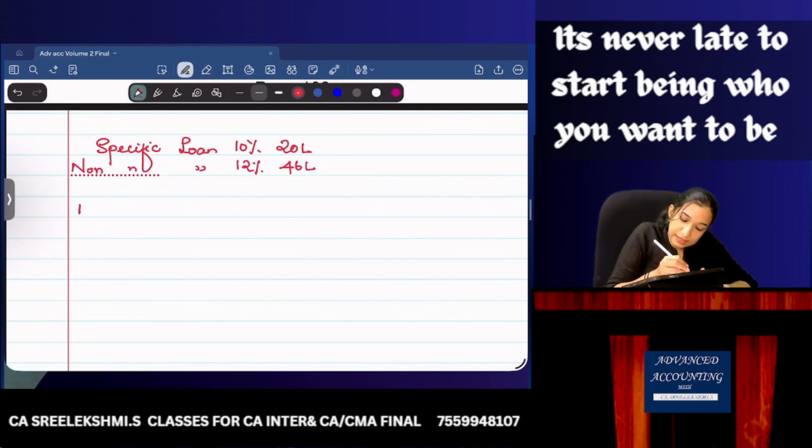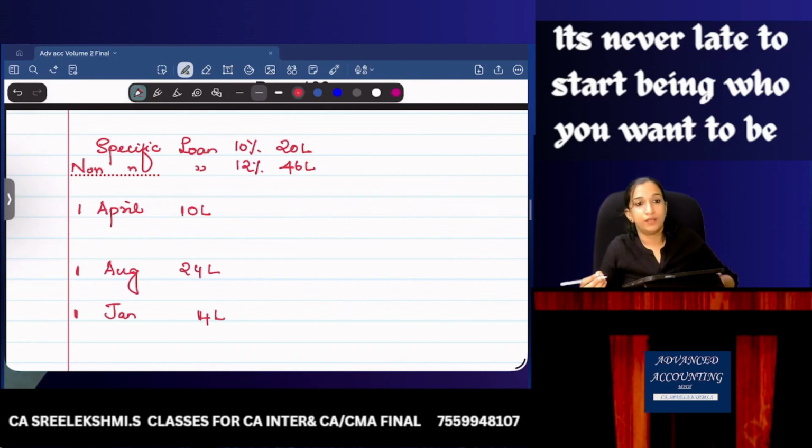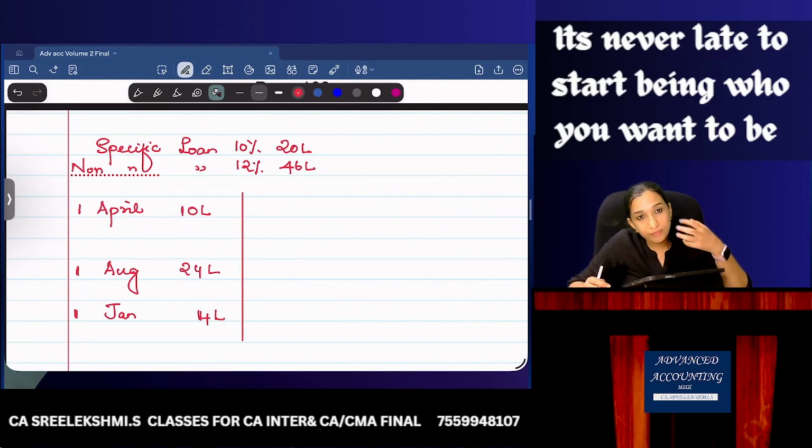And on 1st April, we have taken 10 lakhs. On 1st August, we have taken 24 lakhs. And on 1st January, we have taken 4 lakhs. For the construction of this building, we have taken the funds out of loans. So how much interest can be capitalized?